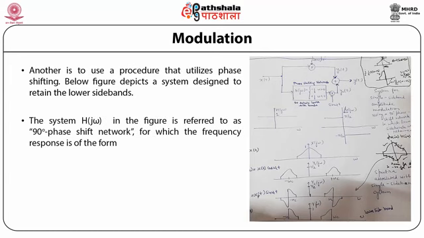The system H(jω) in the figure is referred to as a 90-degree phase shift network, for which the frequency response is of the form H(jω) = −j for ω greater than 0 and +j for ω less than 0.